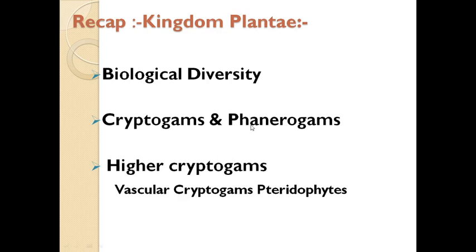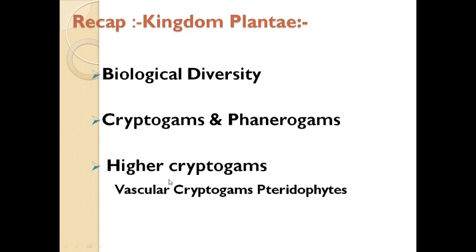And phanerogams are the flowering plants, which bear flowers and seeds. Phanerogams have two groups. One is gymnosperm and another is angiosperm. In the previous lecture we already saw the characteristic features of phanerogams.